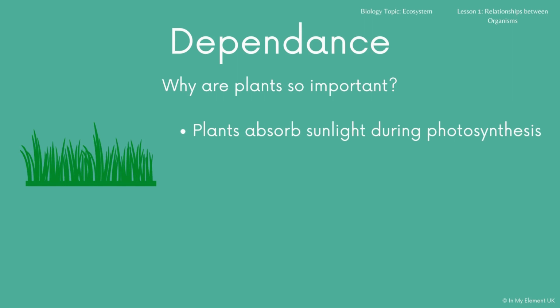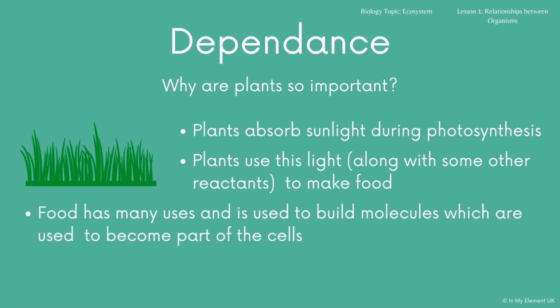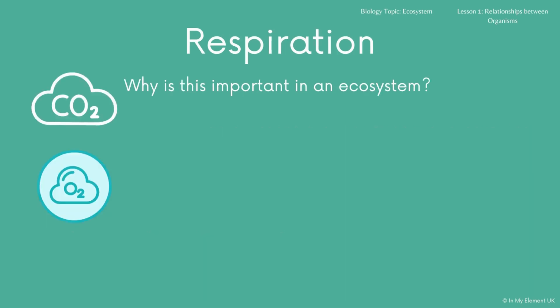Plants are important because they absorb sunlight during photosynthesis. Now, they use this light, along with other reactants, to make food. And they make food in the form of glucose. That food has many uses and is used to build molecules, which are used to become part of the cells. And these cells are eaten when that plant is eaten, and they are passed on to animals, and they are passed on through a food chain, which we will look at in the next lesson. But even if you don't eat the plant directly, the animal that you are eating has eaten the cells of that plant. Okay, that's the link there.